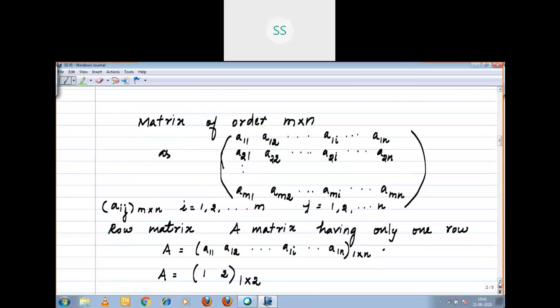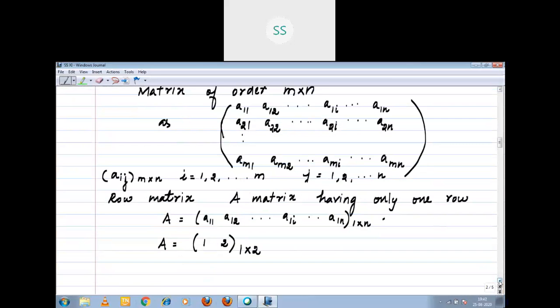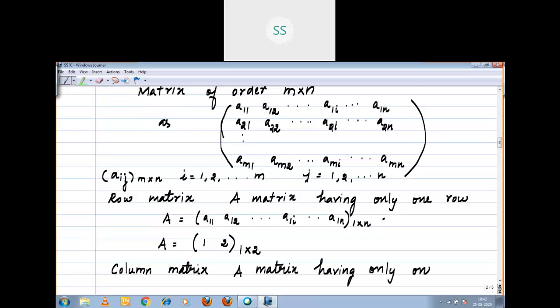Next, column matrix. What is column matrix? The same. A matrix having only one column, right? How to write?